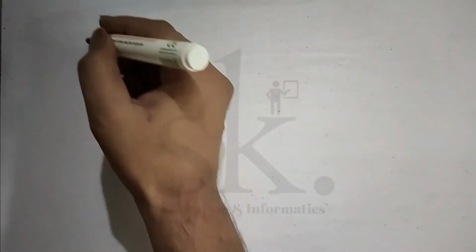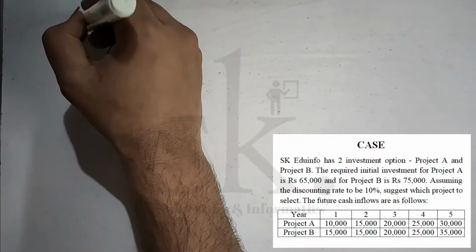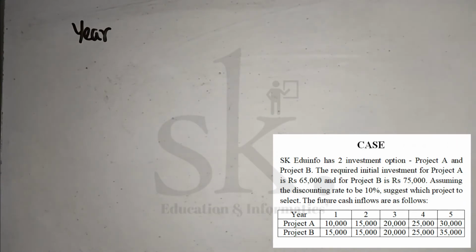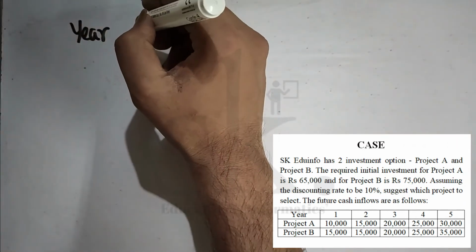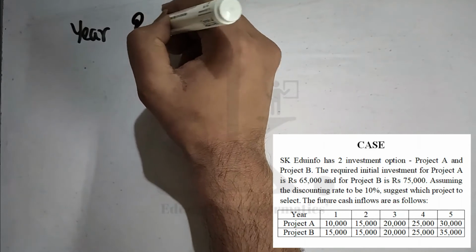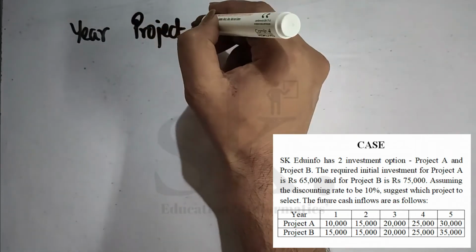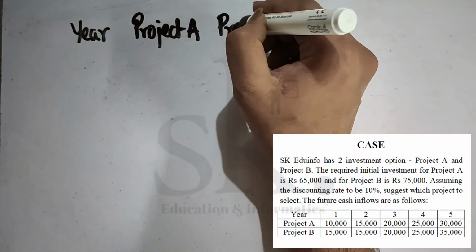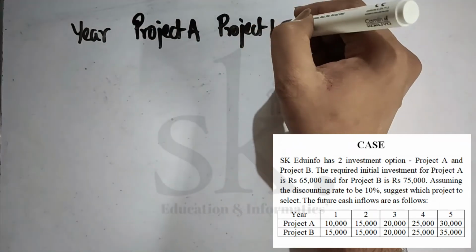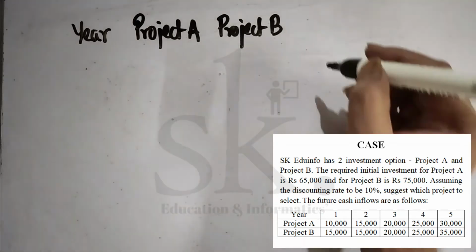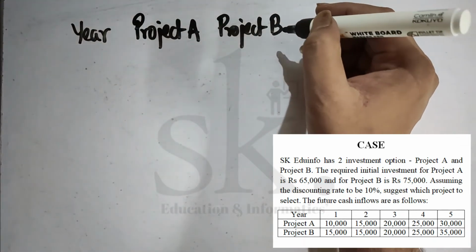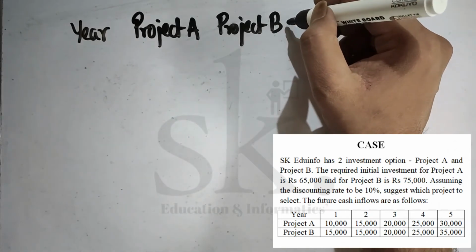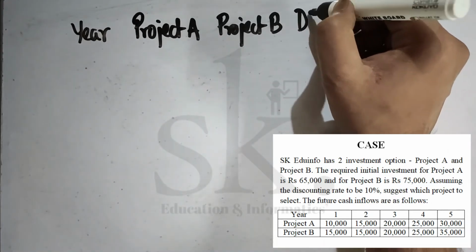So let's come back. Here we have the year. The second part is the cash inflow of project A. We also know the cash inflow of project B. In order to bring the future value to its present value, we require to discount.